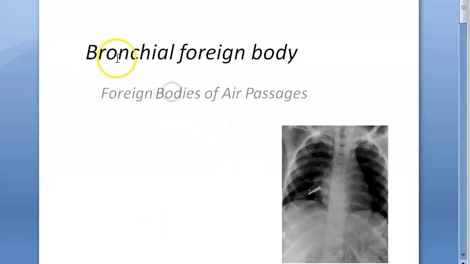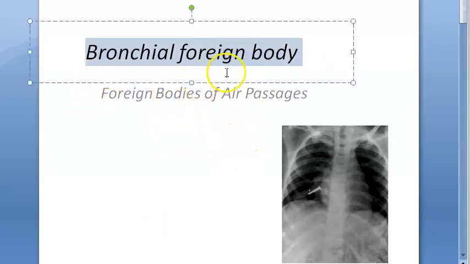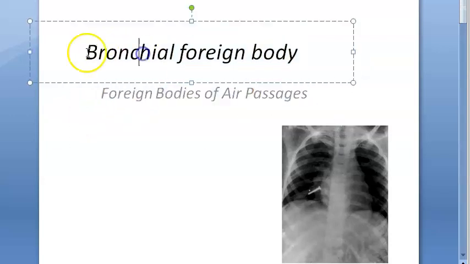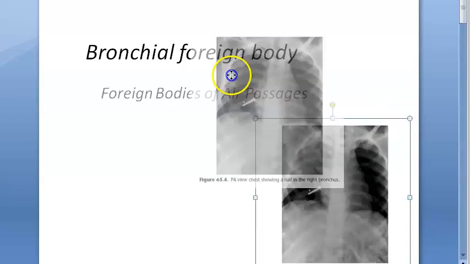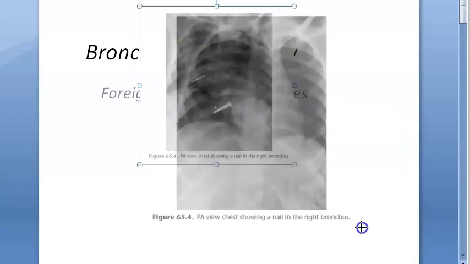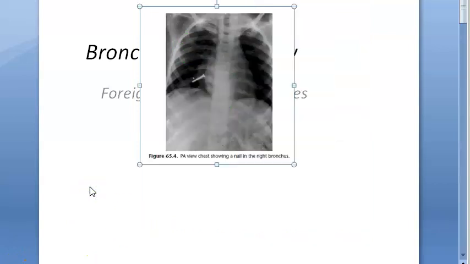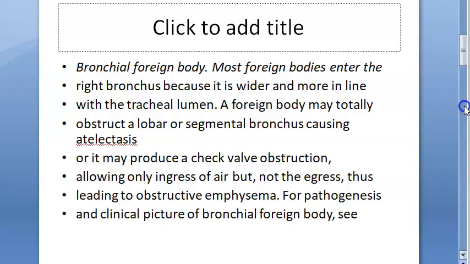Hello people, in this video let us look at this topic, bronchial foreign body. We are in the chapter foreign bodies in air passages, and we are looking at bronchial foreign body. Here you can see in this image a PA view chest showing a nail in the right bronchus. Here you have right, here you have left, and here you have a nail in the right bronchus. So we want to see how to manage this condition.